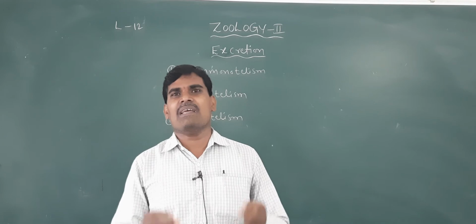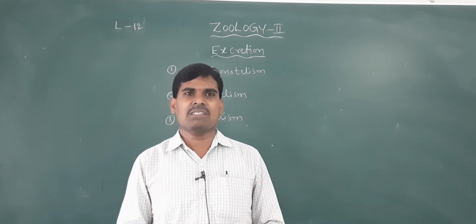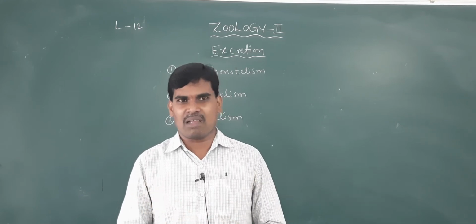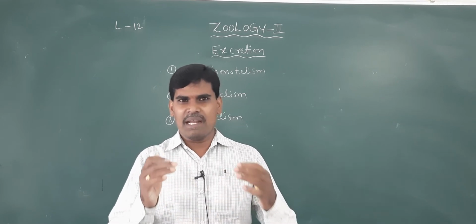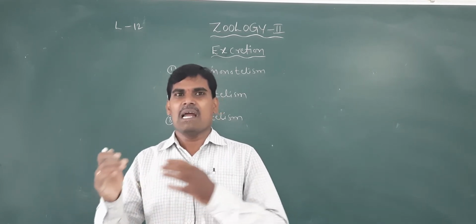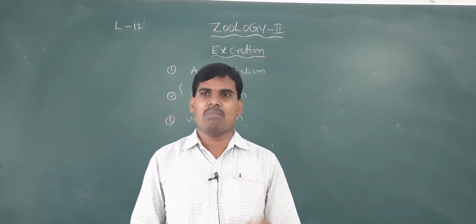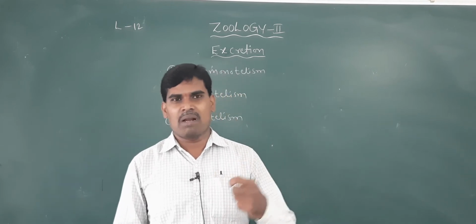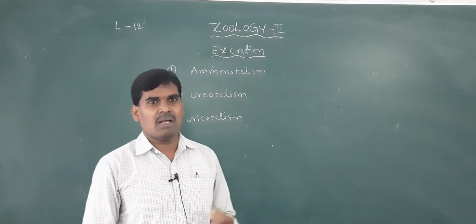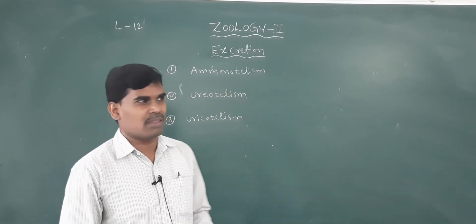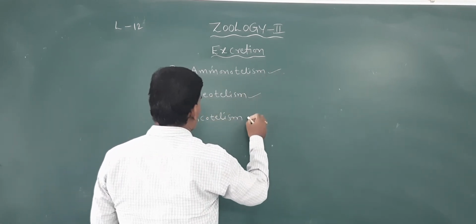In the animal kingdom, all animals do not have the same type of excretory organs, and they do not excrete the same type of excretory materials. Different animals excrete different materials through different excretory organs, from protozoa to mammals. Based on the excretory material excreted, there are three types: ammonotelism, ureotelism, and uricotelism.